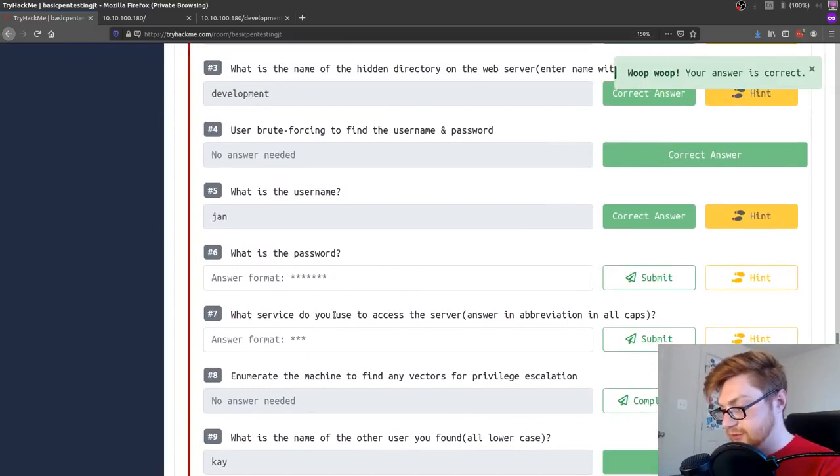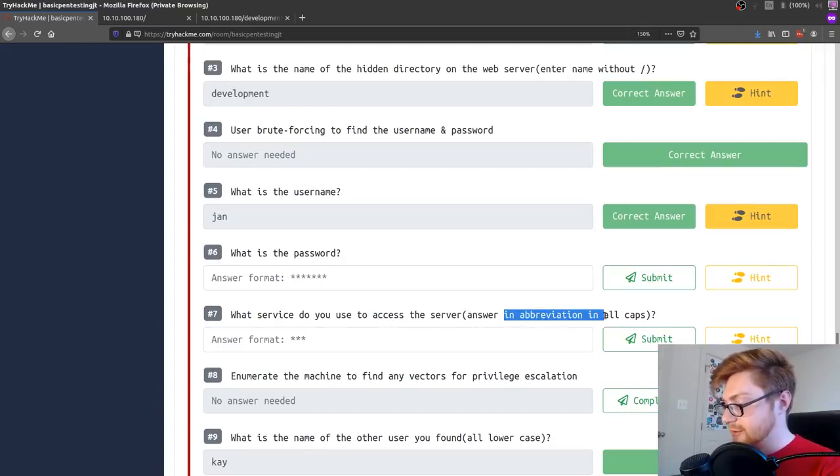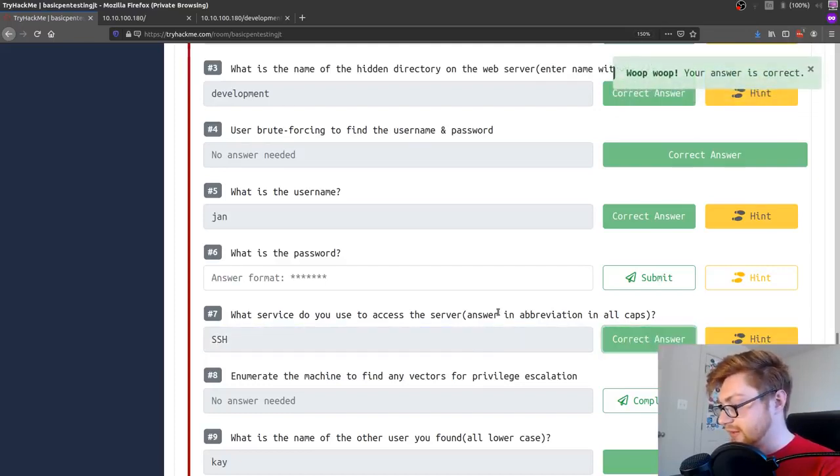What service do you use to access the server? Oh, that's got to be SSH then. Enter an abbreviation in all caps, so SSH. It needed only 3 things. Okay, that's the correct answer.